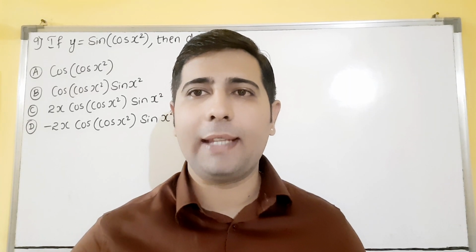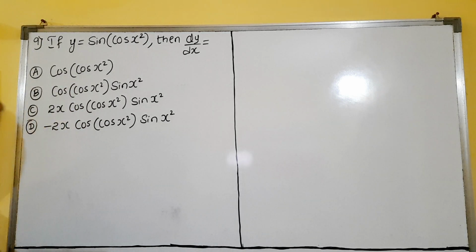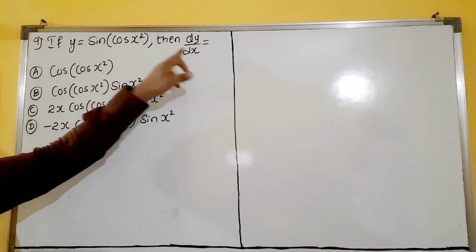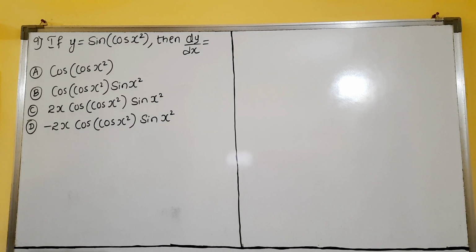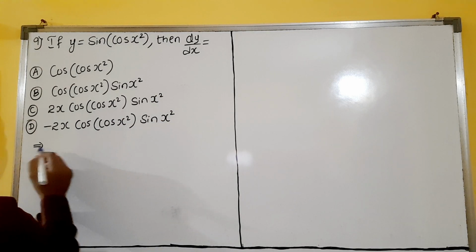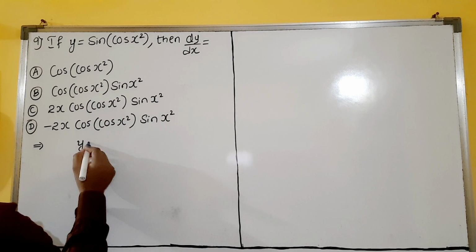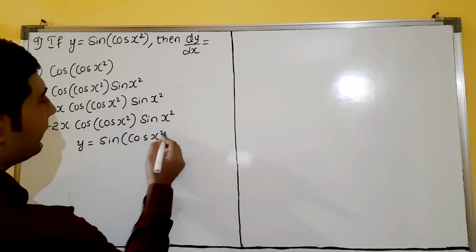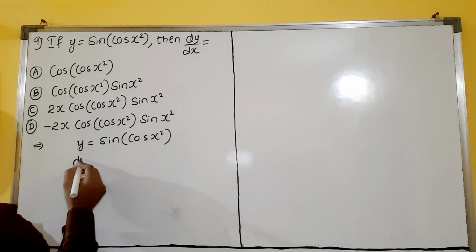Now let us see the ninth question, dear students. Question number 9. If y is equal to sine of cos of x square, then dy by dx is what? So easiest question, dear students. So let us write the function y is equal to sine of cos x square. So now this is looking like how?